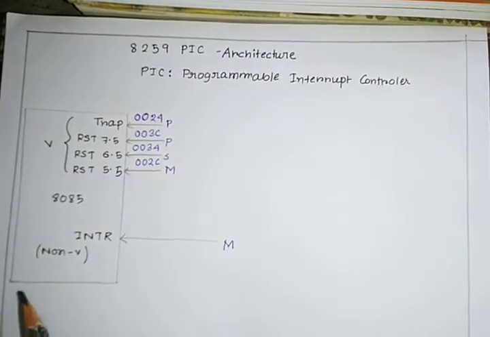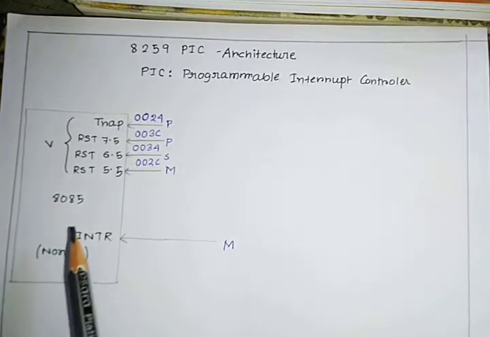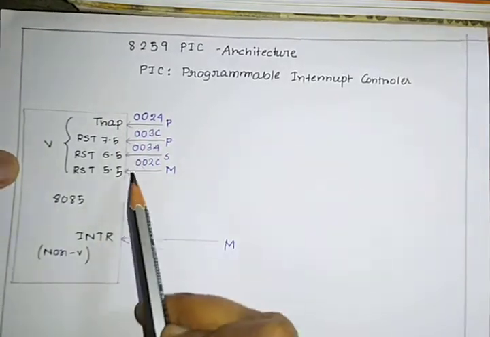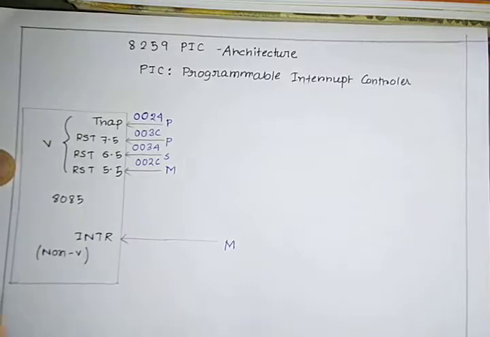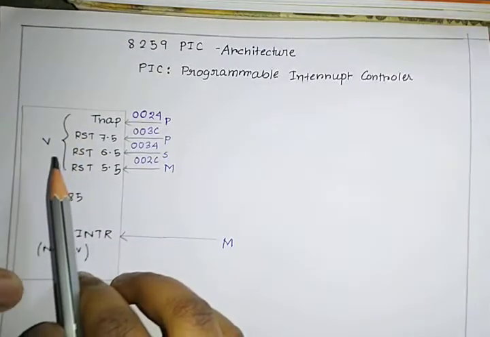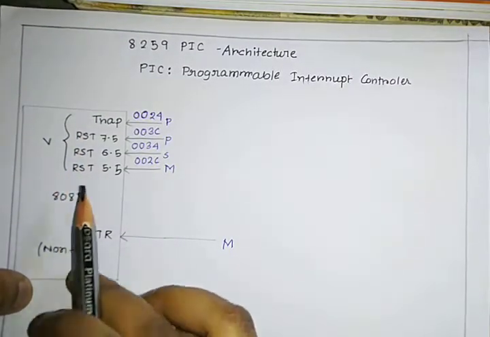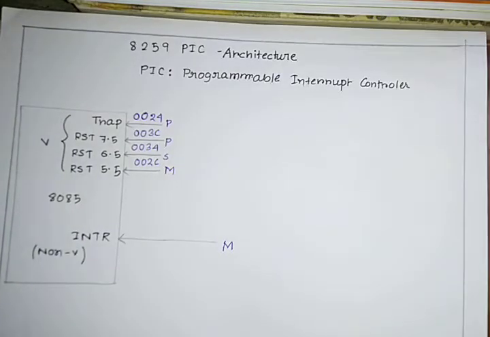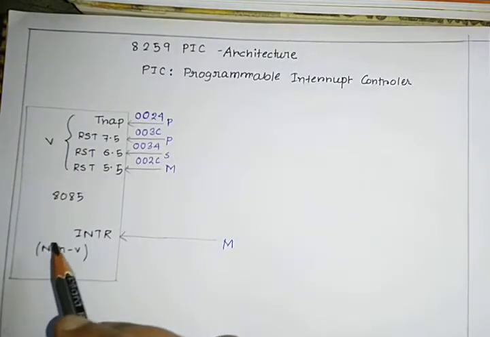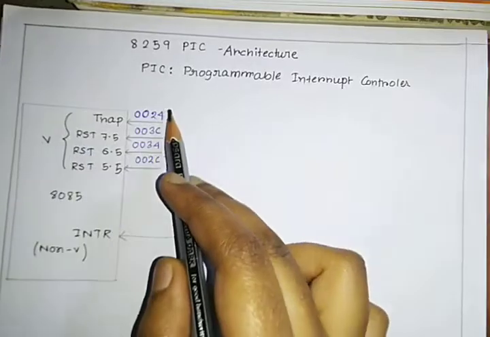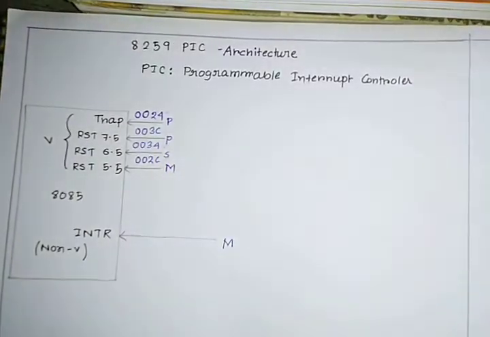These are your interrupt pins: TRAP, RST 7.5, 6.5 and 5.5, and INTR. These are vectored interrupts and the only non-vectored one is INTR. What does that mean? It doesn't have any particular address, and the others all have certain addresses.